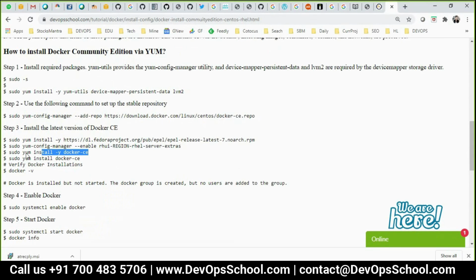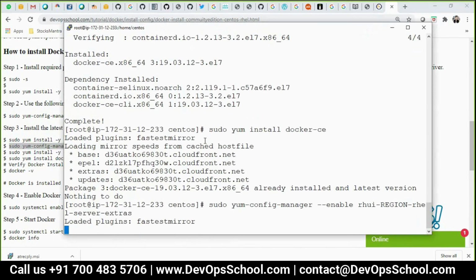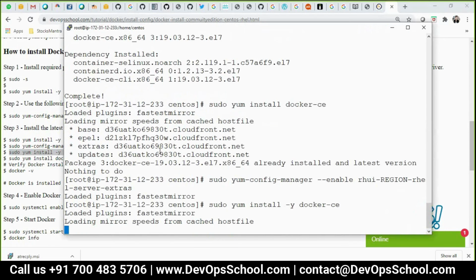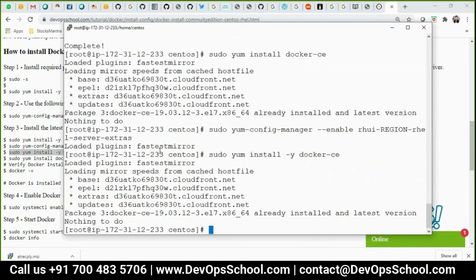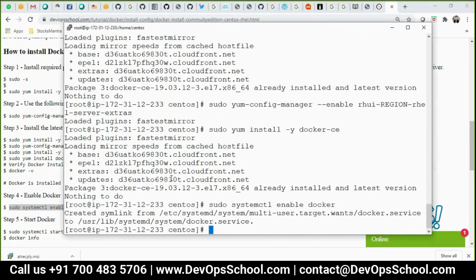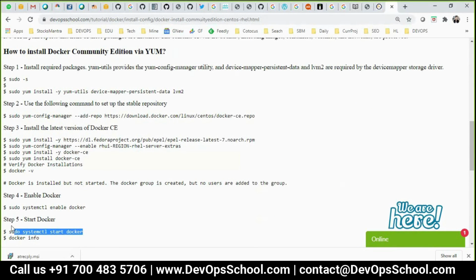Did I do this one? Sorry, this was missed. Then install. Okay. So Docker is installed already. Can I verify? Enable the Docker and finally start it.